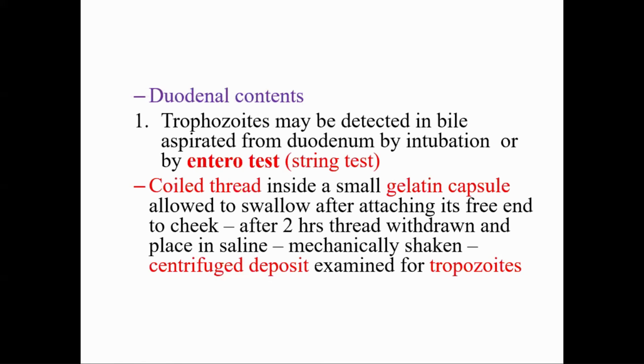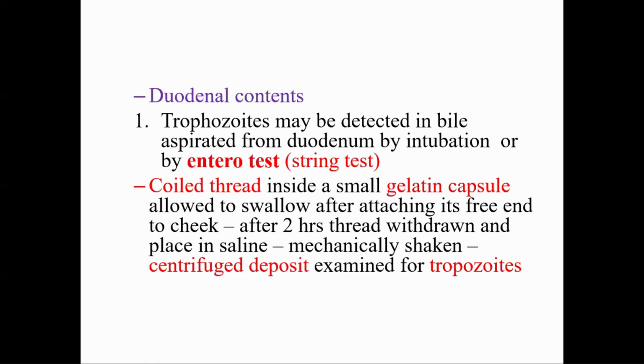Enterotest, also known as string test, is done for getting bile from the duodenum. The coil thread inside the gelatin capsule is swallowed after attaching its free end to the cheek.